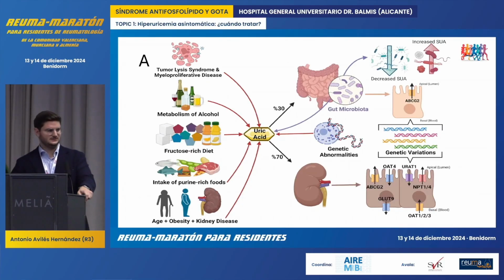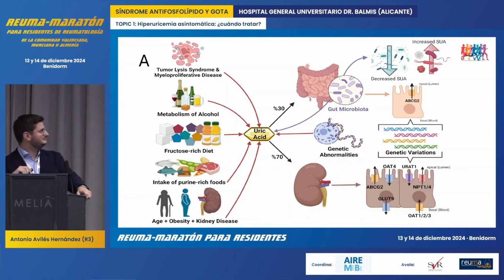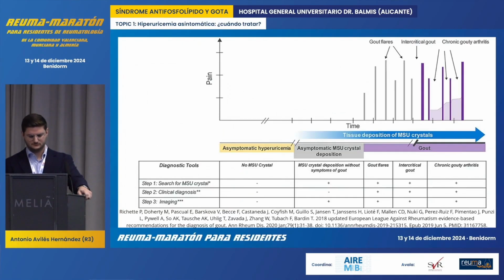In this chart, we can see the different mechanisms that contribute to the increase in uric acid, whether it's this group here, which includes tumor lysis, alcohol, fructose, lactose, purines, or factors like obesity, age, or kidney disease, which ultimately lead to elevated uric acid levels.